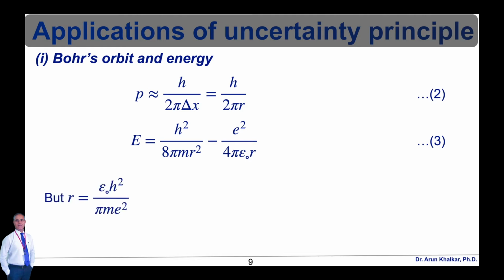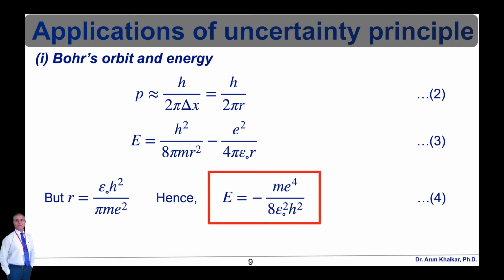But as we know, r is given by r is equal to epsilon naught h square upon pi m e square. So simply by putting the value of r in equation number 3, we can write E is equal to minus m e raised to 4 upon 8 epsilon naught square h square. Let's say this is equation number 4. Equation number 4 is the same as that given by the Bohr theory.